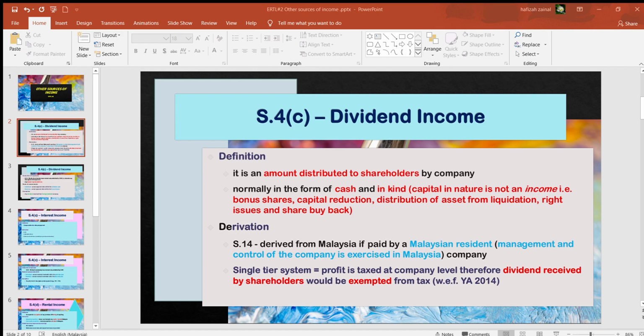Therefore, whatever you exercise under rights issues, the assets that you get or the capital gain that you get is considered as capital in nature, therefore it is also not taxable. Okay, share buyback is when, because nowadays companies are allowed to buy back their shares from the listed market or Bursa Malaysia.